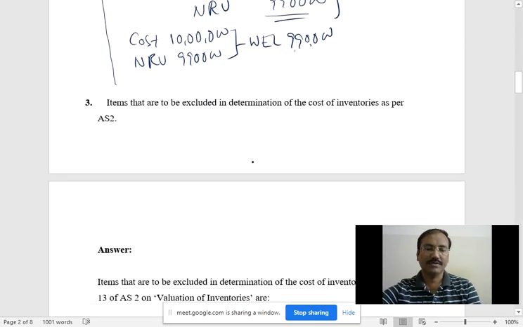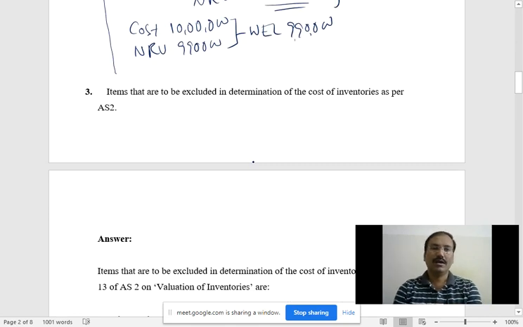The next question is like this. Items that are to be excluded in determination of the cost of inventory as per AS2. I will repeat the question once again. It means as per AS2 inventory valuation, or finding the closing stock, which items cannot be included. The items which are not included in the inventory valuation.